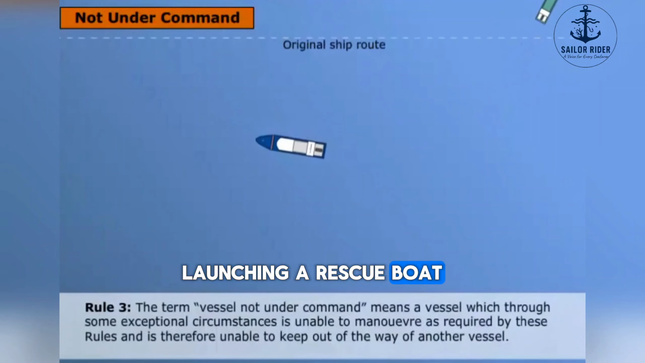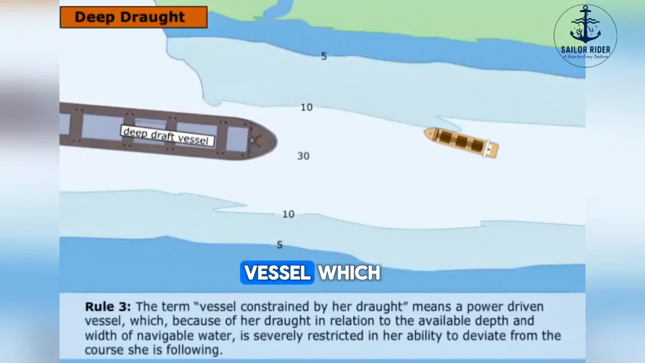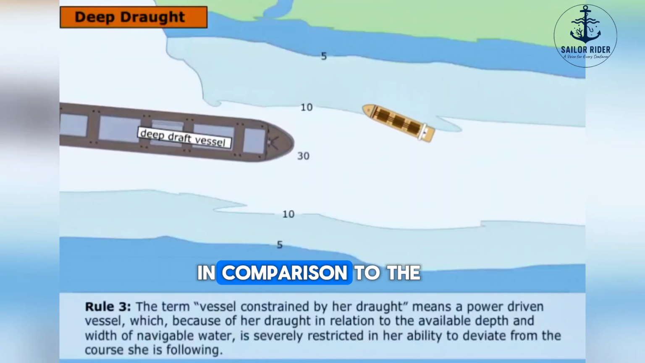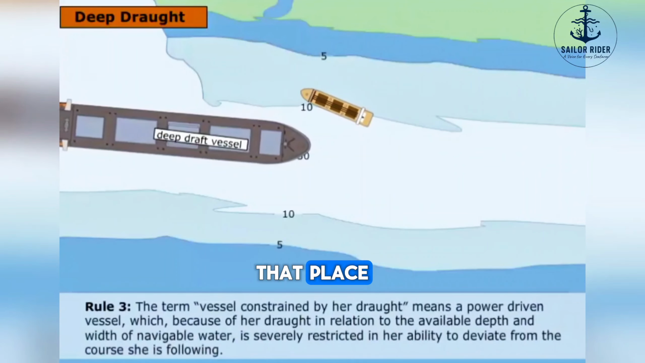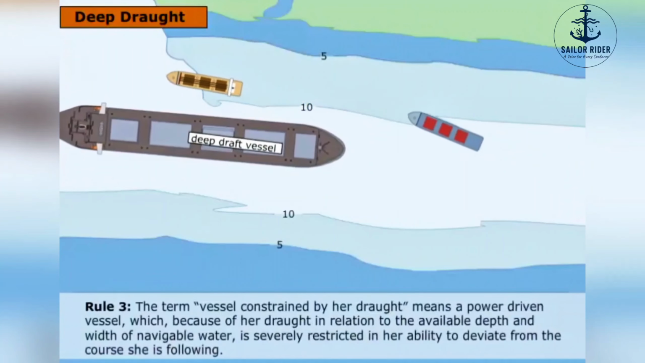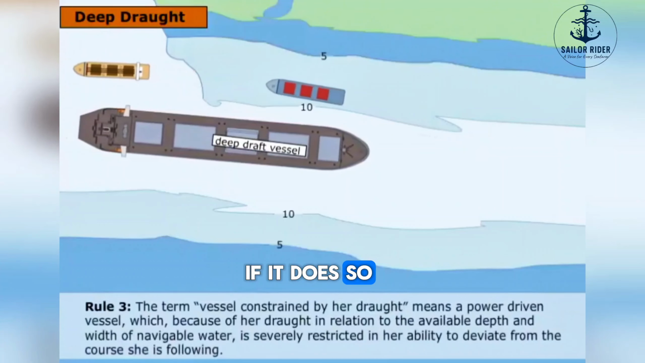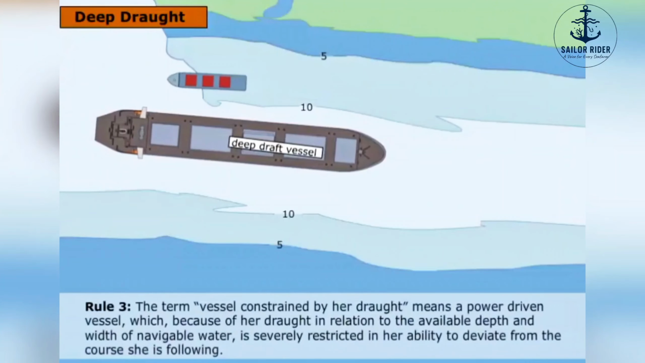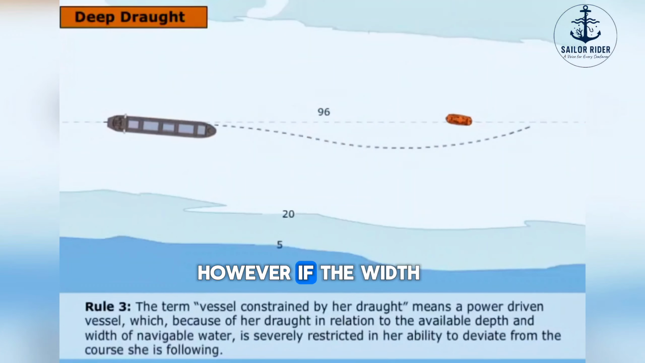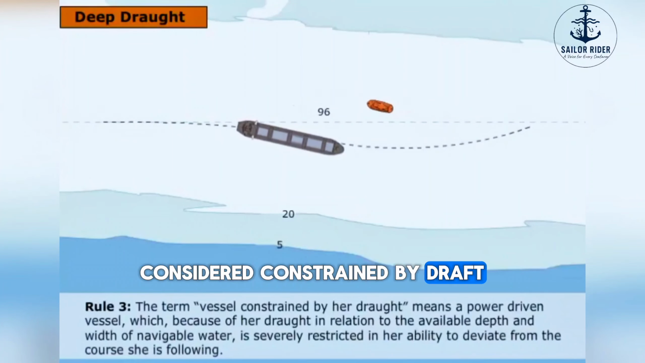a rescue boat. Vessel constrained by her draft is a power-driven vessel which because her draft in comparison to the depth of water at that place is so great that she cannot alter to avoid a collision. If it does so, she would run aground. However, if the width of the channel is sufficient, then they are not considered constrained by draft.